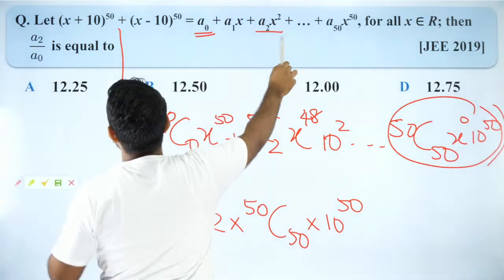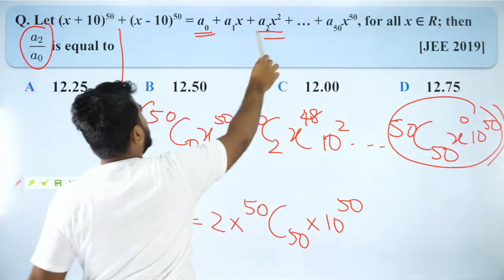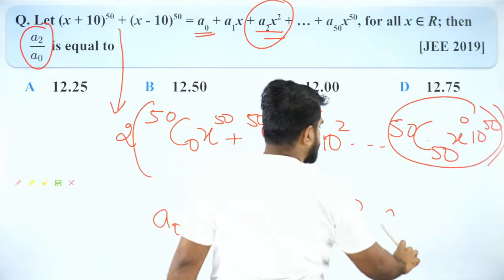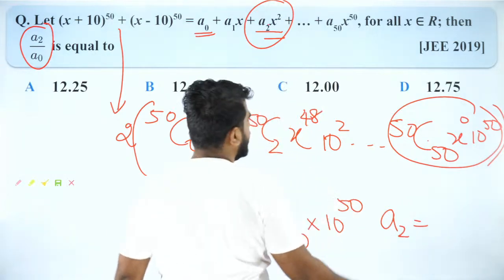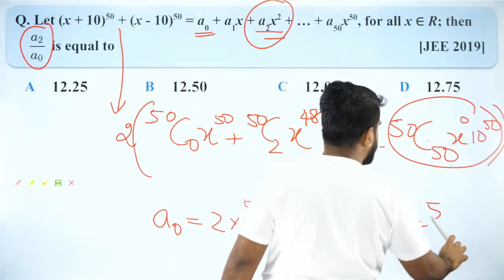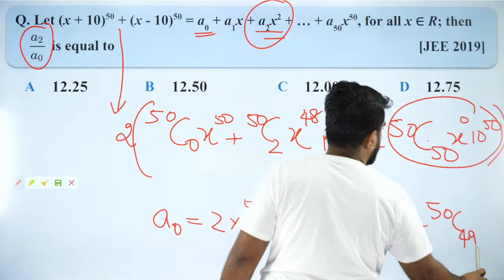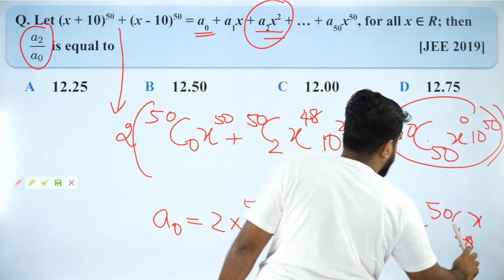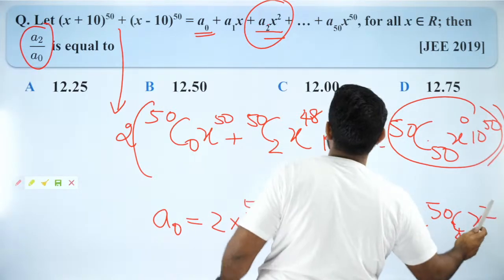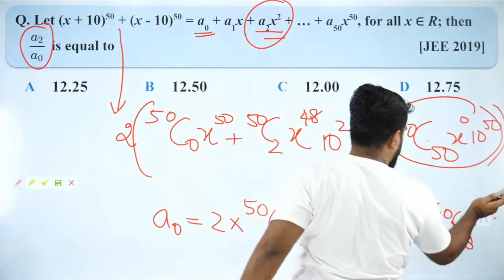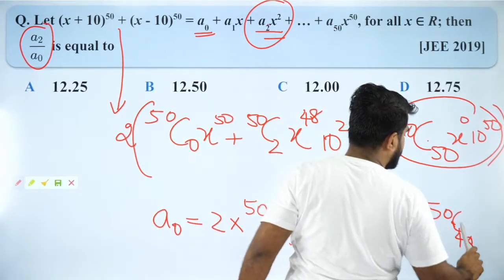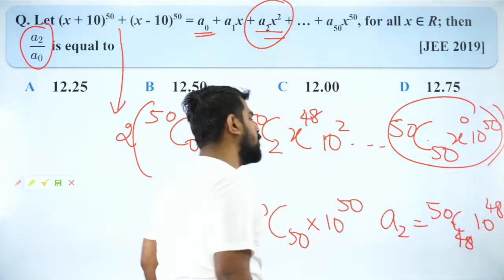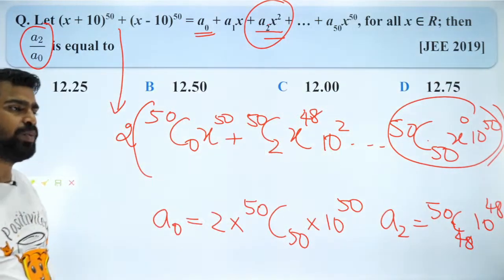What is your A2? Because we want A2 by A naught, right? A2 is the coefficient of x square. So A2 will be the coefficient of x square, which will be 50C48 into x square, but x square is not needed because we want only the coefficient. So 50C48 into 10 to the power 48. That is your A2. So can you guys find A2 by A naught?